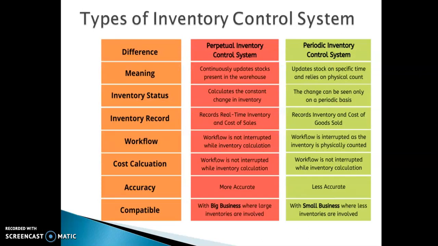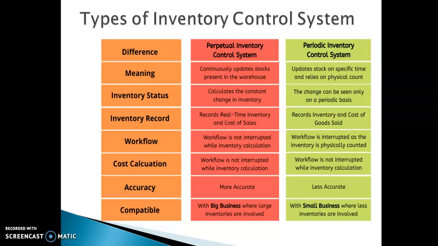Okay. Now there are some types of inventory control systems according to vendors. Whatever inventory control systems vendors provide are divided into two types: perpetual inventory control and periodic inventory control.